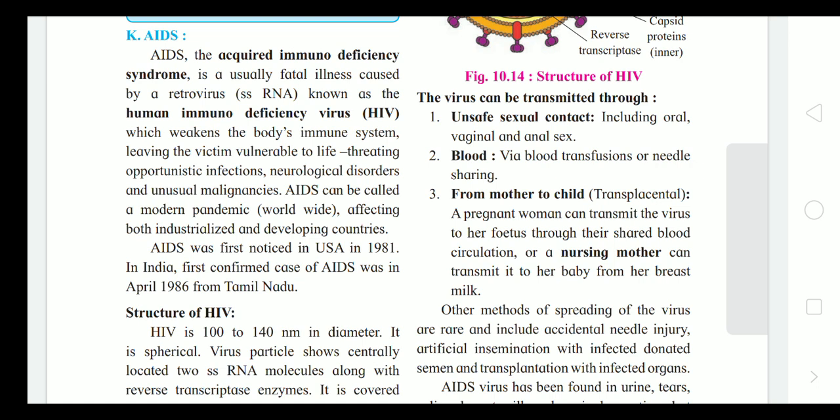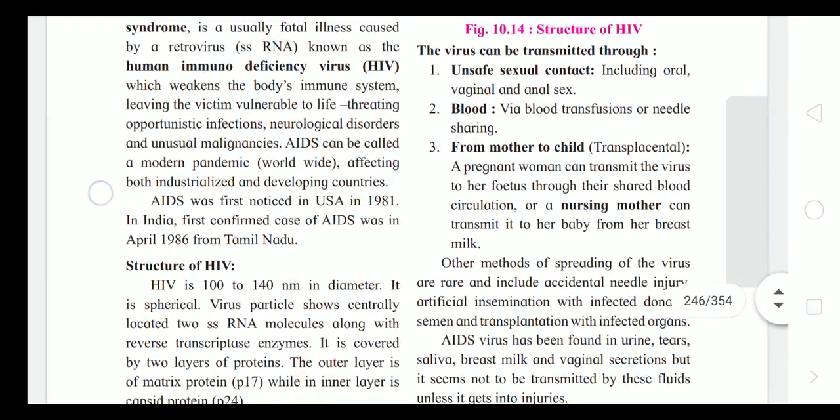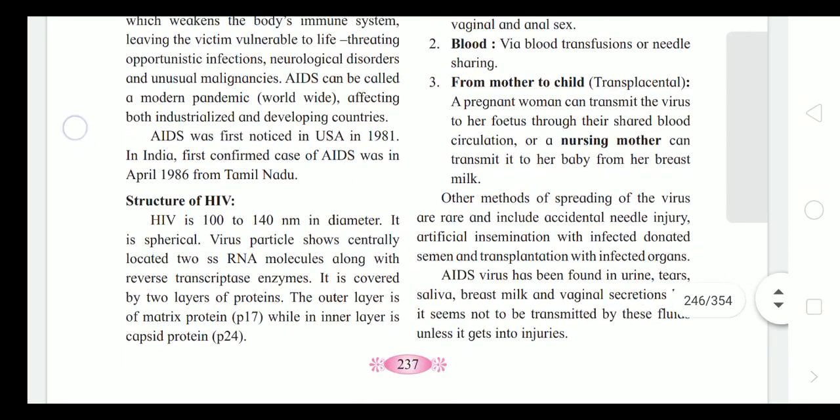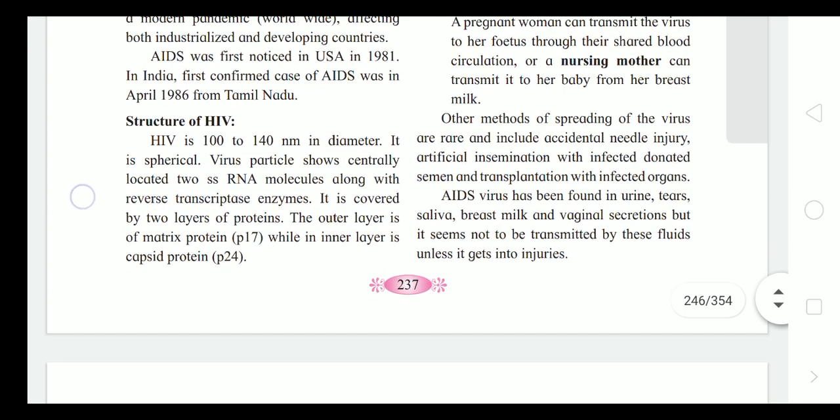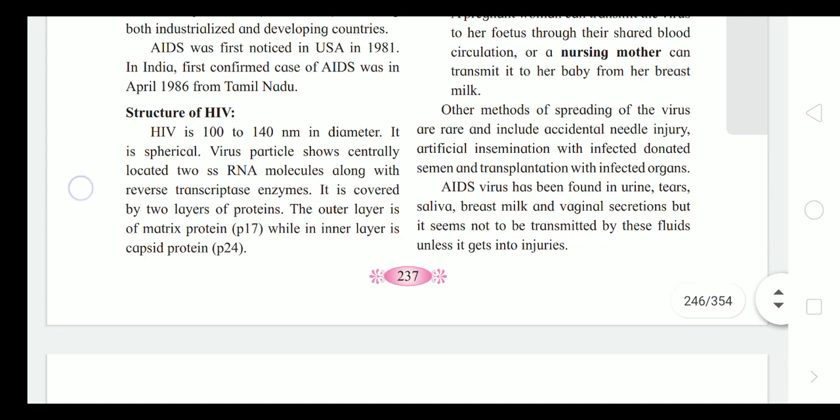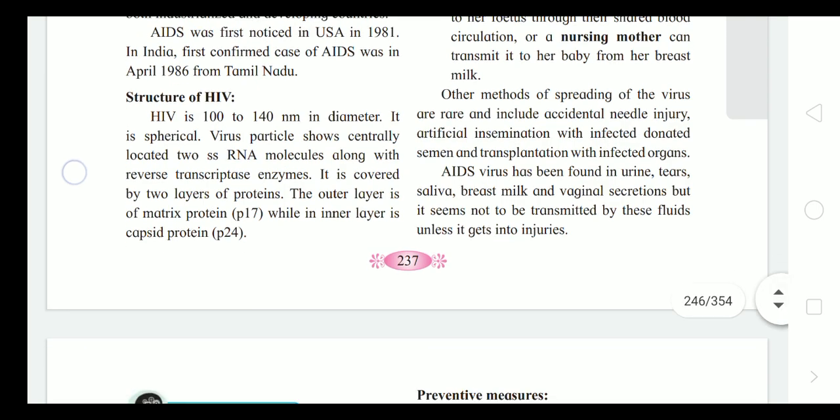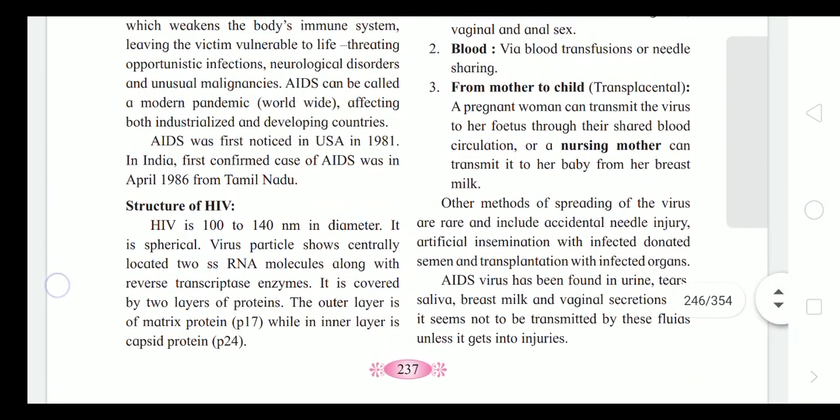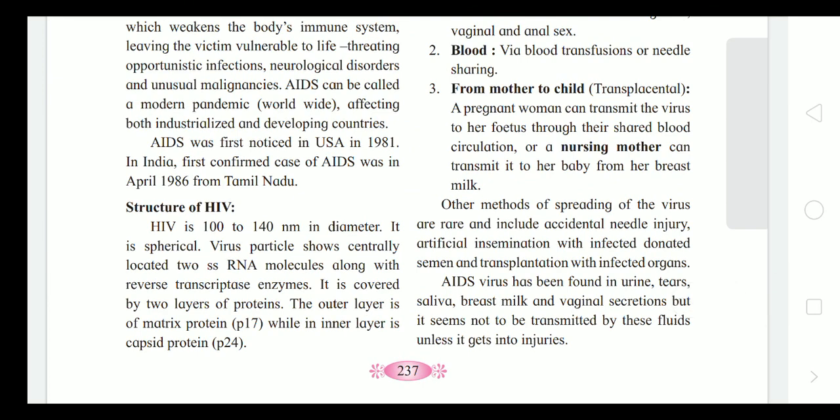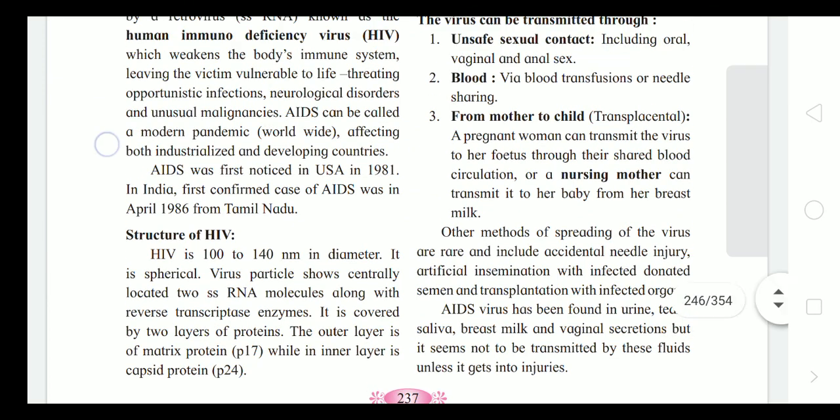AIDS, acquired immunodeficiency syndrome, and the name of the virus is human immunodeficiency virus. First noticed in the USA in 1981, and in India the first confirmed case of AIDS was in April 1986 in Tamil Nadu. Structure of HIV: a 100 to 140 nanometer diameter spherical particle shows a centrally located ssRNA, that is,